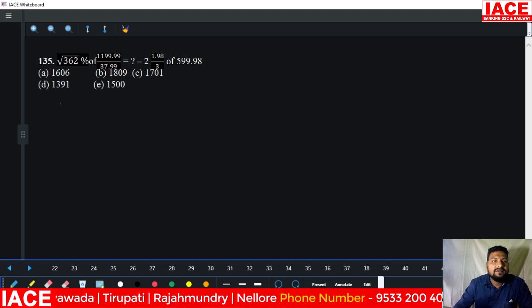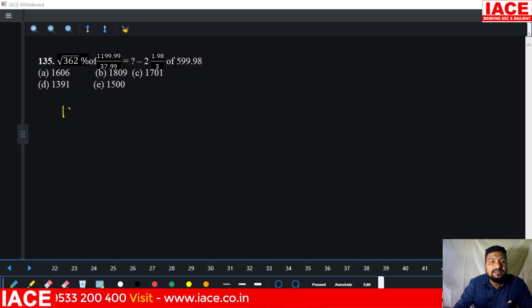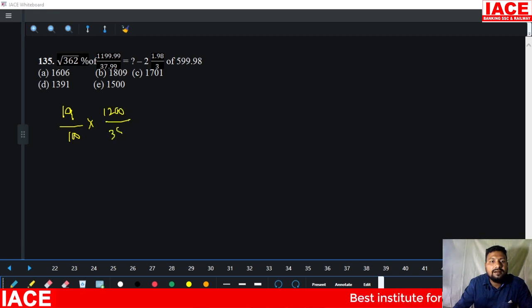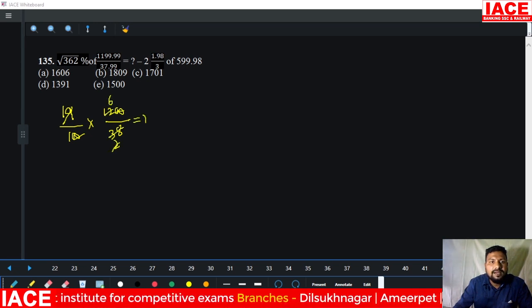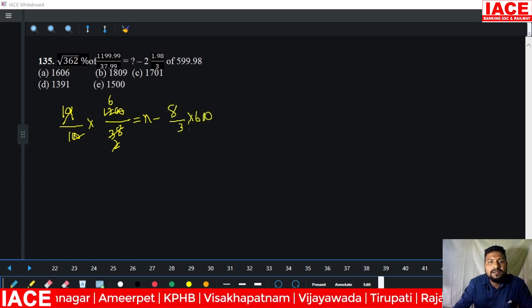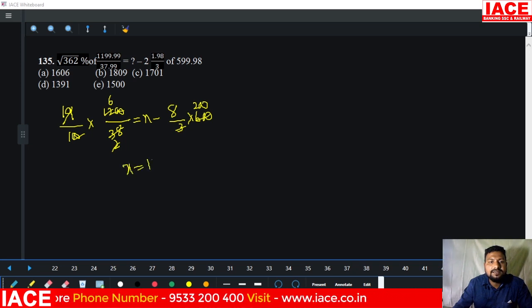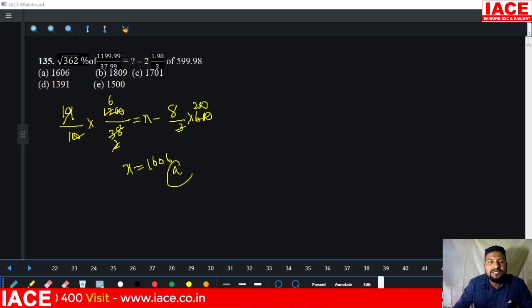Next question. Root of 362 is not possible, so you can take root of 361. Root of 361 is equal to 19. 19% is equal to 19 by 100, and 1200 by 38. You can observe that the zeros cancel. 19 2s are 38, 2 to 12, how many times? 6 times. x minus 3 2s are 6. 6 plus 2 is 8. 8 by 3 into 600. 3 to 600, how many times? 200. 200 8s are 1600, adding 6, x is equal to 1606. Then option A is correct.